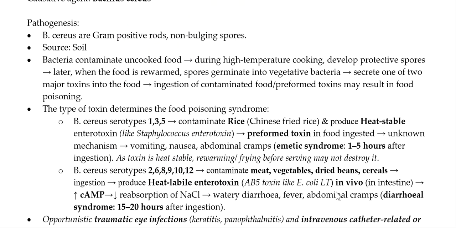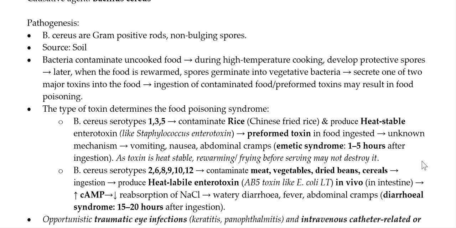So let us see what the toxins are, what their mechanism of action is, and what their manifestation is. Bacillus cereus has various serotypes, but serotypes 1, 3, and 5 usually contaminate rice. In some cases, which is the classical presentation, it is the Chinese fried rice, which is usually rewarmed. And Bacillus cereus 1, 3, 5 contaminate it and multiply in this food item and produce a heat-stable toxin, enterotoxin.